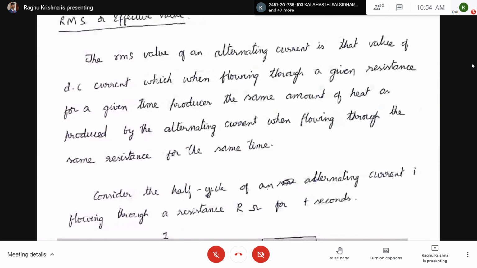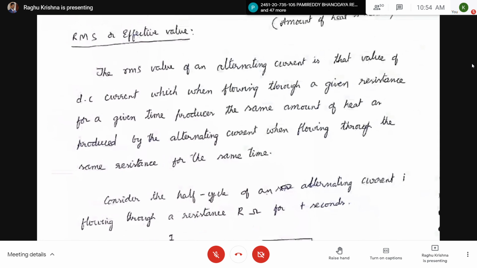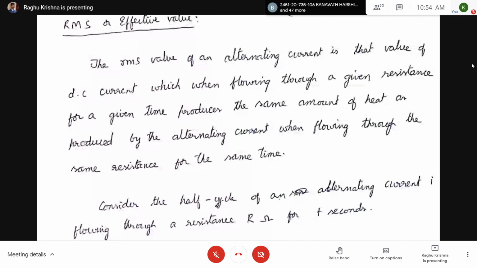See the definition once again. The RMS value of an alternating current is that value of DC current which, when flowing through a given resistance for a given time, produces the same amount of heat as produced by the alternating current when flowing through the same resistor for the same time.